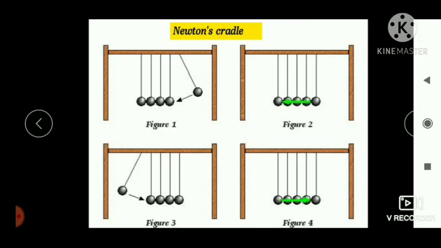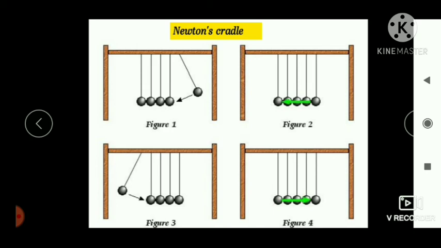Friends, Newton's cradle is a device which demonstrates the law of conservation of momentum. This device consists of metal spheres having the same mass, suspended from a stand. All these metal spheres touch one another in a line. If one of the metal spheres at the end is pulled and released, what will happen? Yes, the sphere at the other end moves away.